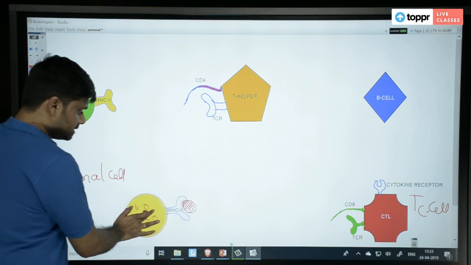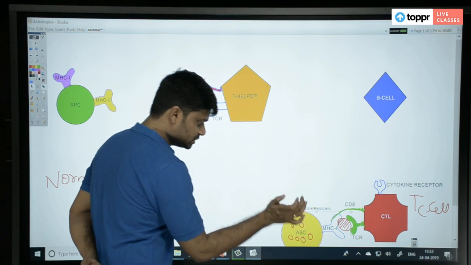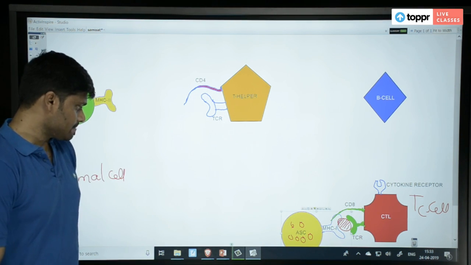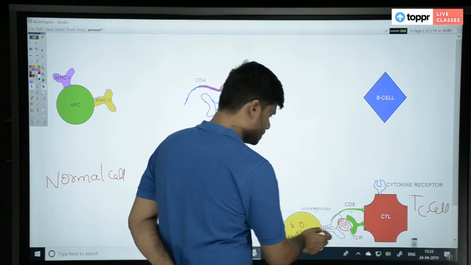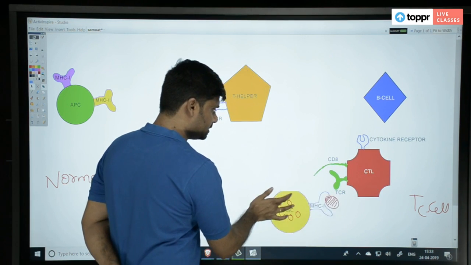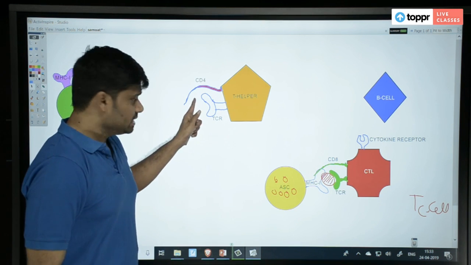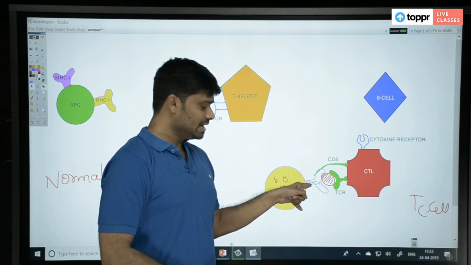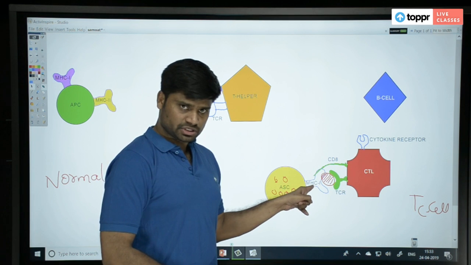So a normal cell is taking the antigen and it is going and attaching here, right? So you can see what's happening here. Just like what happened in the helper case, first the CD8 molecule is coming and binding with MHC1, understand?